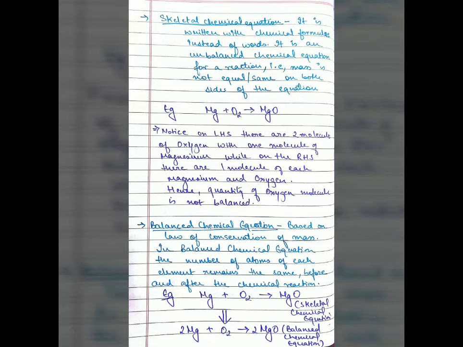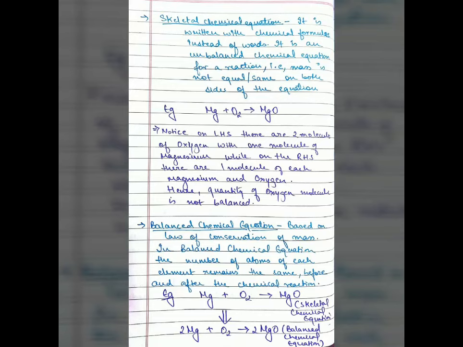So you see here, Mg plus O2 gives MgO. This is the reaction we have studied earlier as well, but there it was balanced, that was 2Mg plus O2 gives 2MgO. Always write it like that. Notice, on the LHS there are 2 atoms of oxygen with 1 atom of magnesium, while on the RHS there is 1 atom each of magnesium and oxygen. Hence it is not balanced.